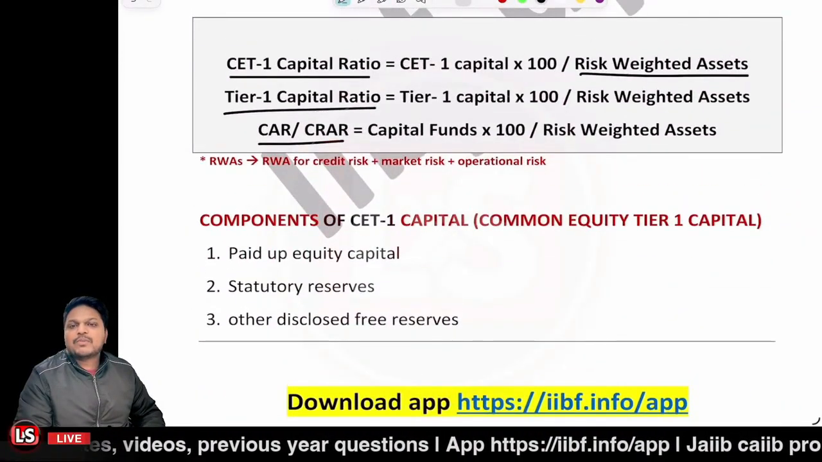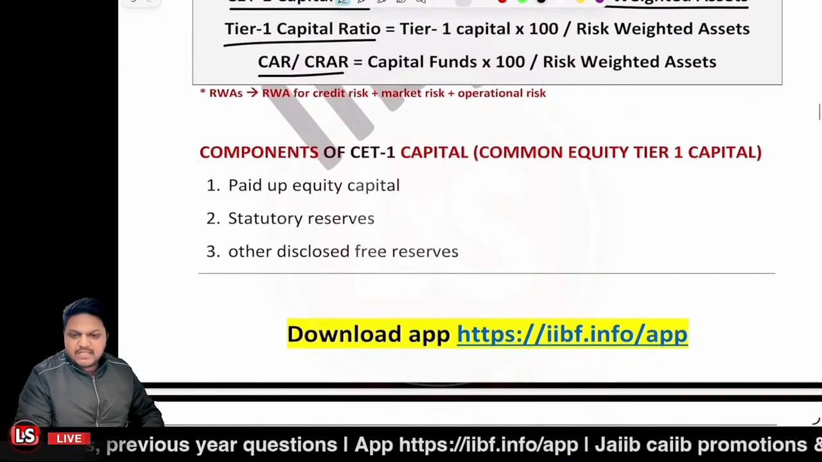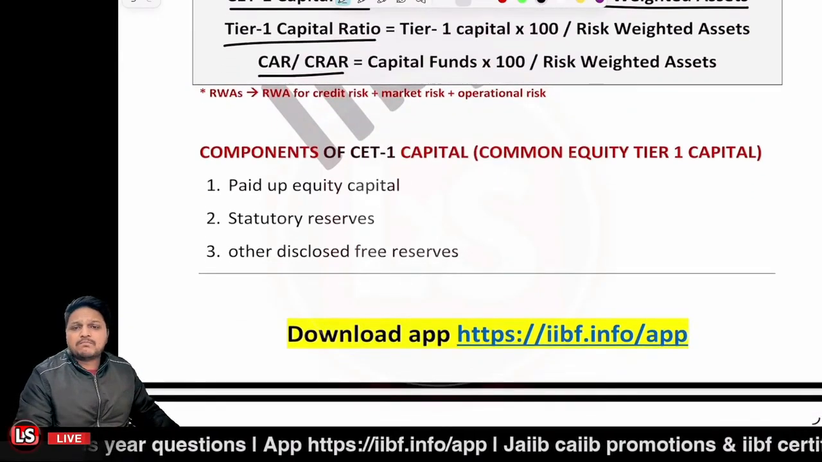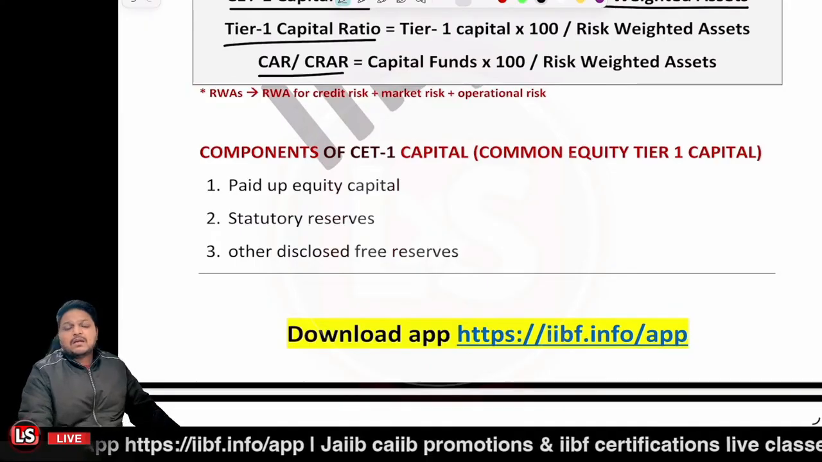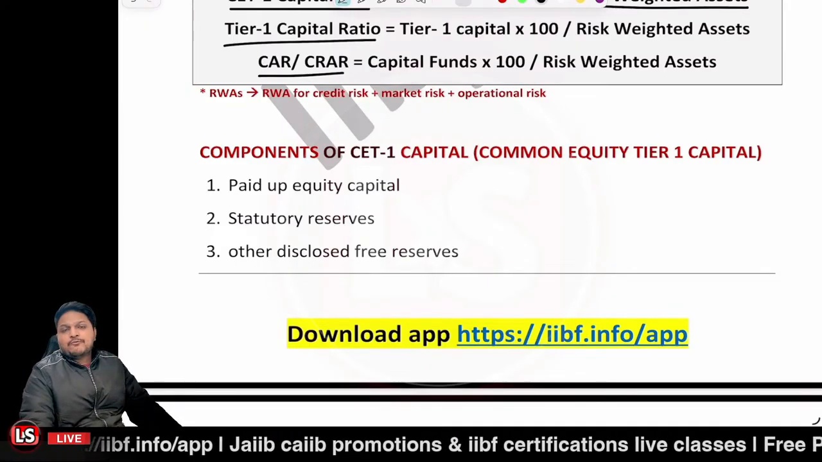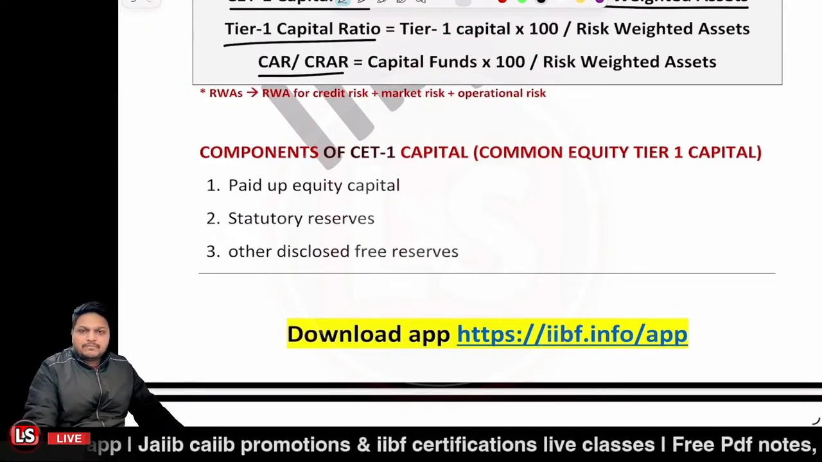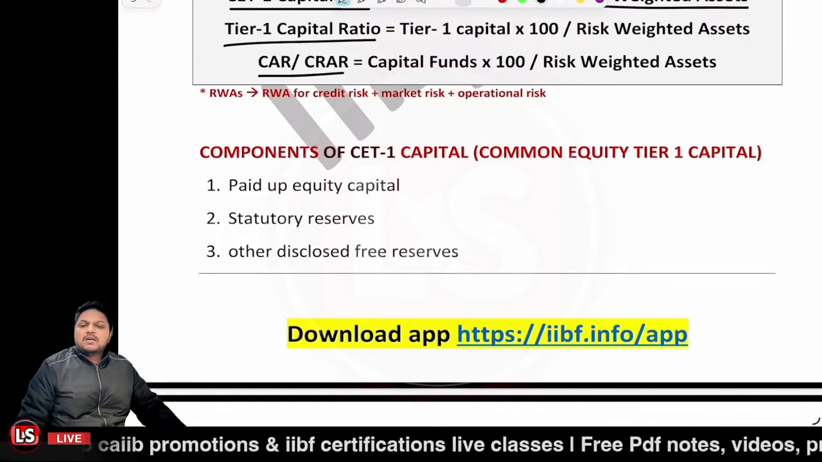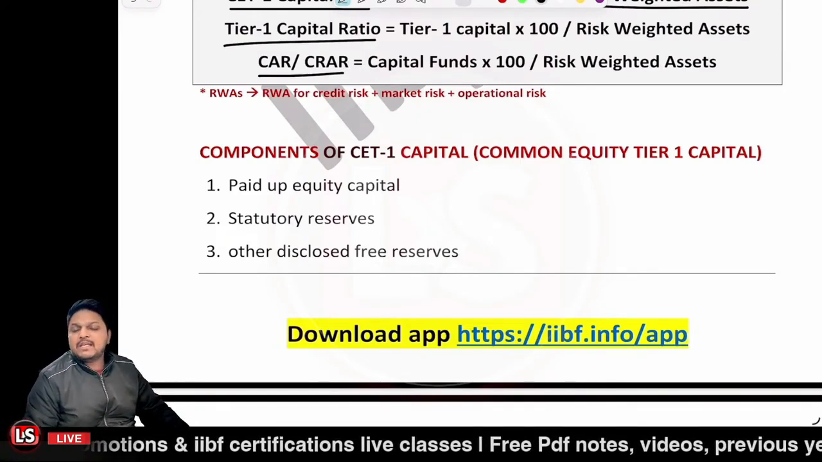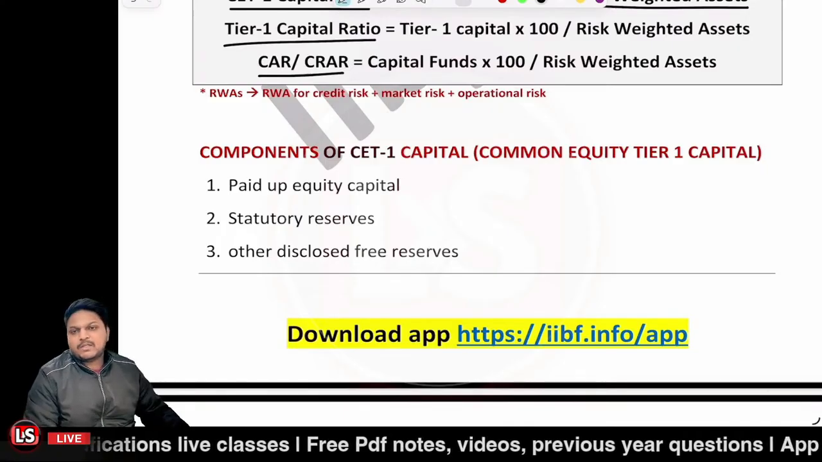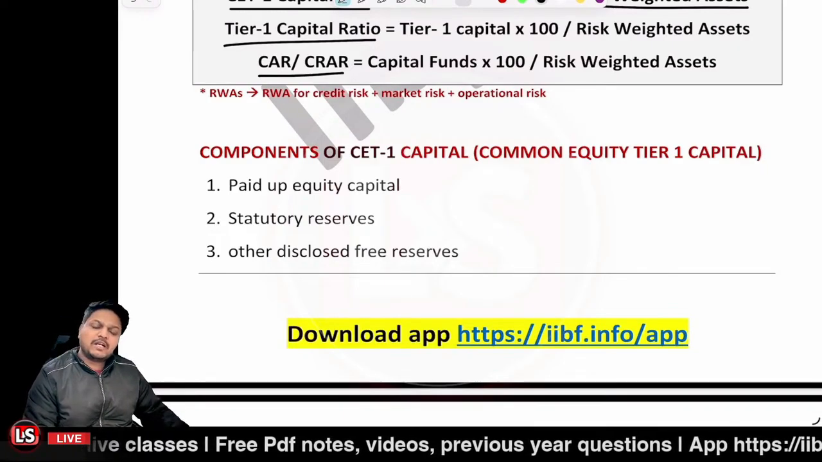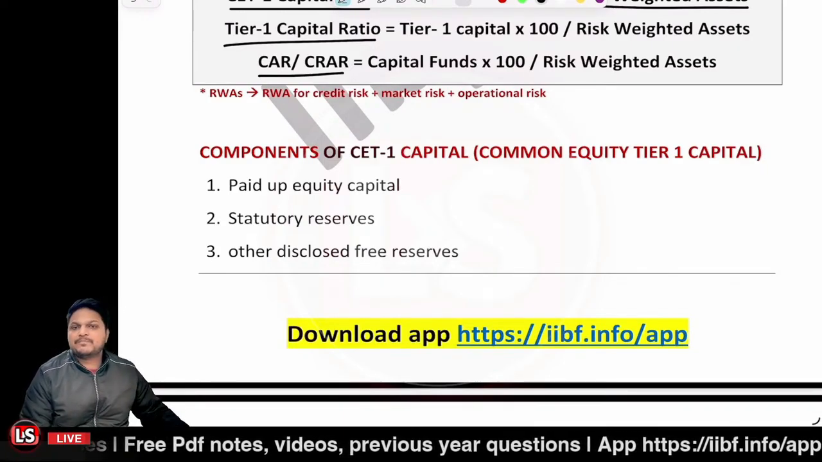Right? Now, let's have a look at the components of the CET1 capital. This topic is very much important because this can get you 5 to 7 marks very easily, because one case study you'll definitely find in the exam related to the components of tier 1 and tier 2 capital. Definitely, for sure, it will be there, in any form.